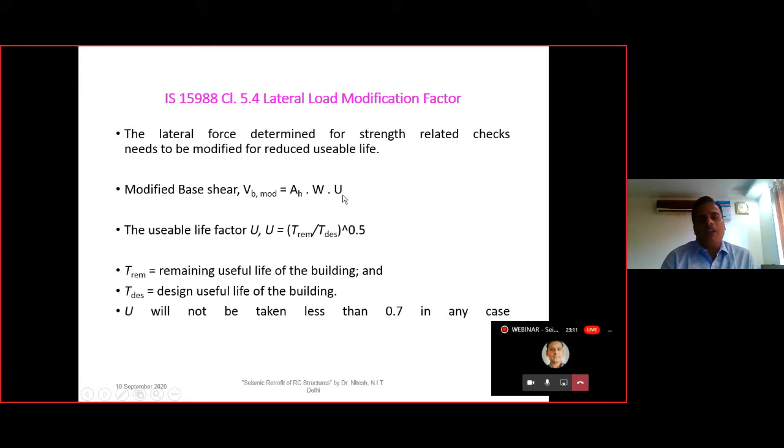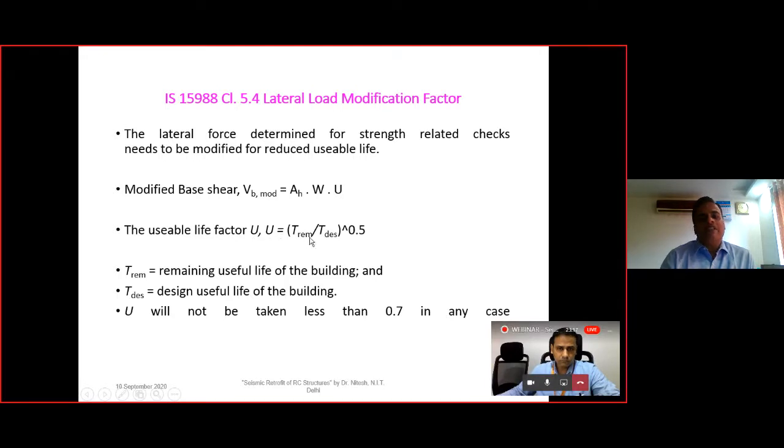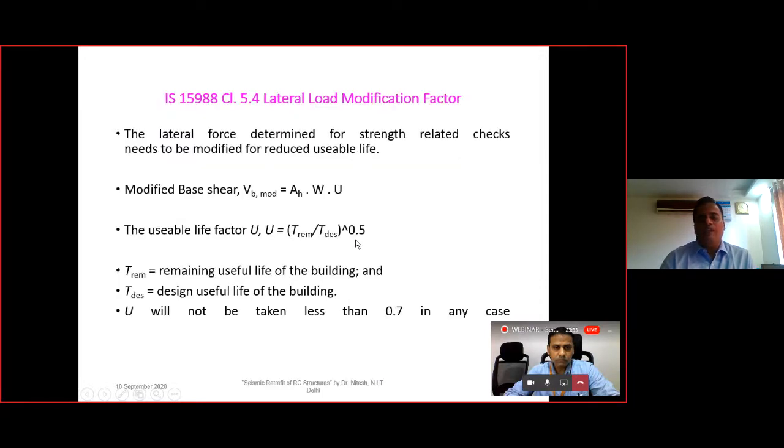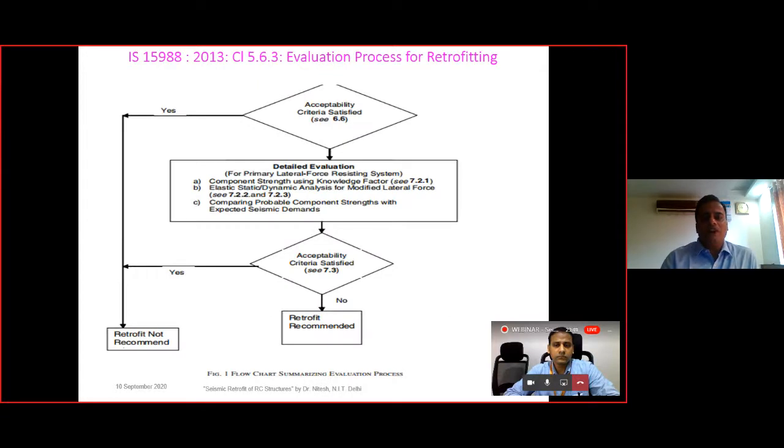U is called the usable life factor, and it is defined by this particular formula. Here T remaining is called the remaining useful life of the building, and T design is the design useful life of the building, and there is a power of 0.5 on it. And this U should not be less than 0.7 in any case. So this is how we calculate the modified base shear for calculating the demand of the structure. That is the demand forces.